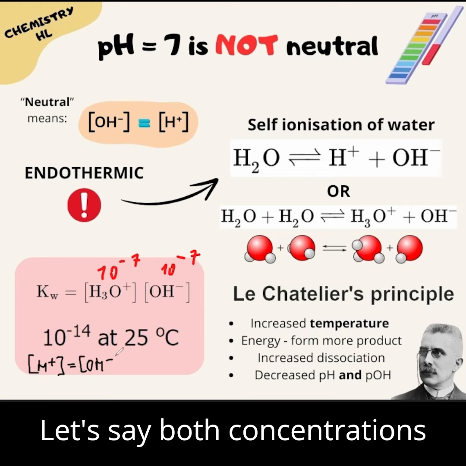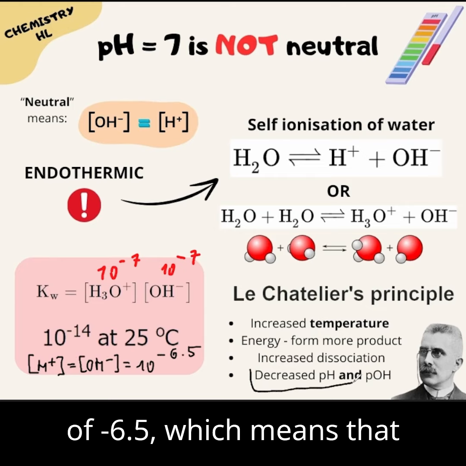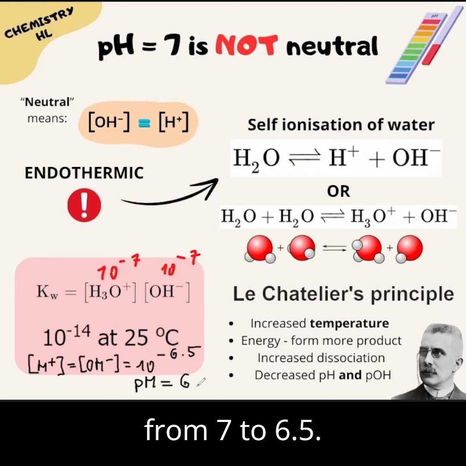Let's say both concentrations are now 10 to the power of negative 6.5, which means that both the pH and pOH decreased from 7 to 6.5.